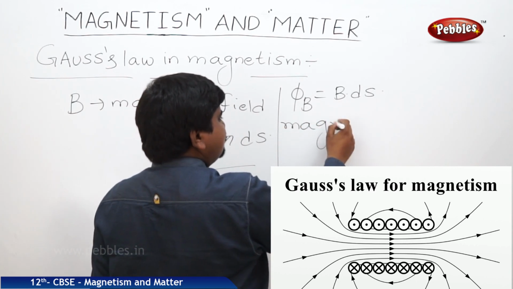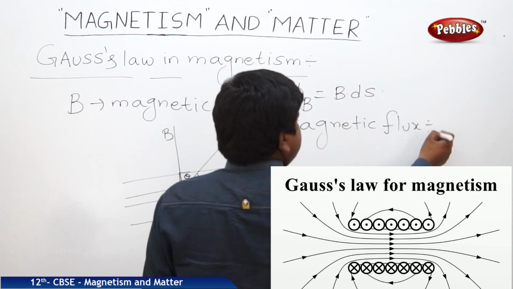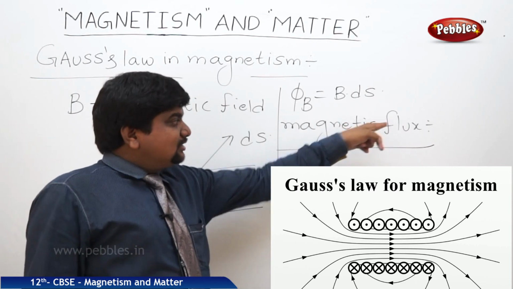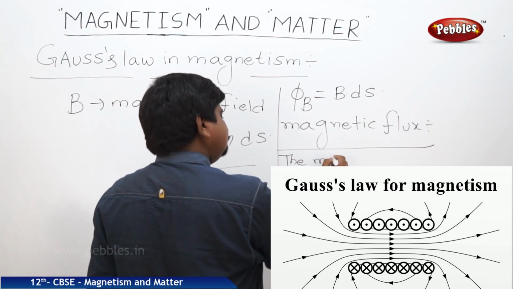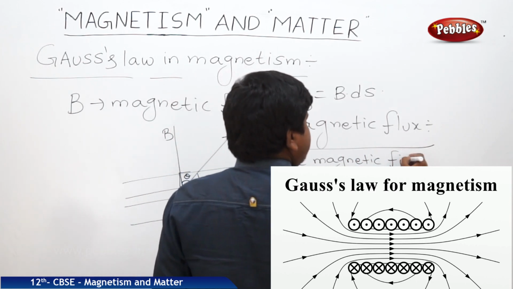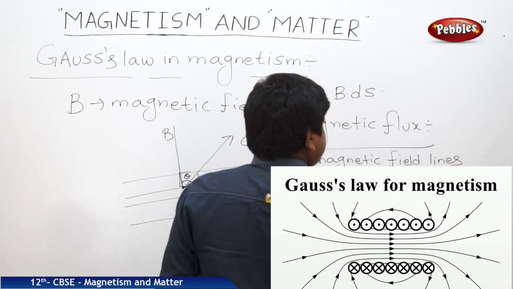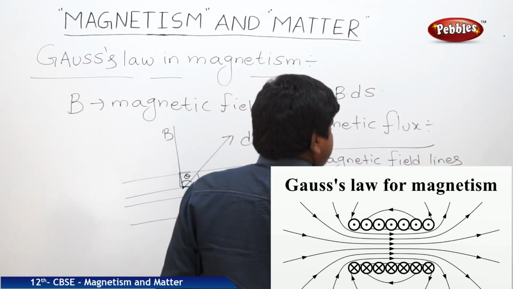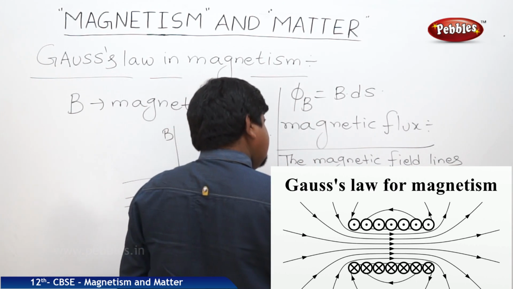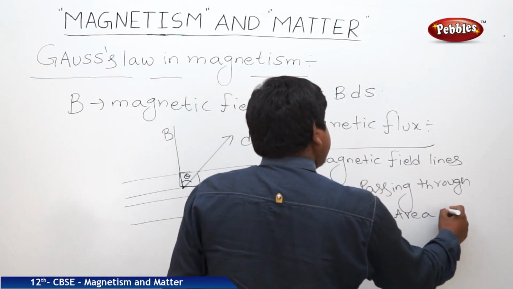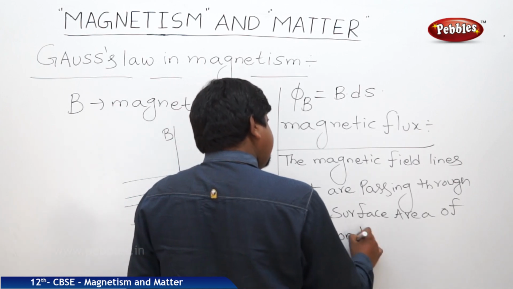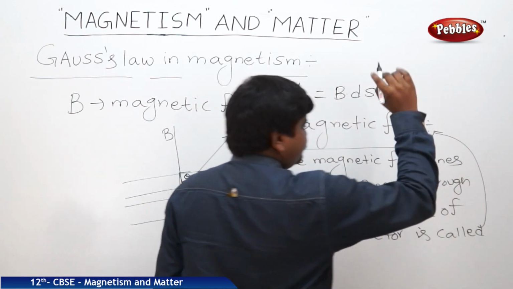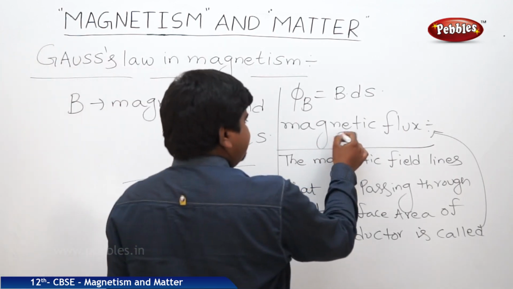What is magnetic flux first of all? Like electric flux, the number of magnetic field lines that are passing through unit surface area of the conductor or surface material is called magnetic flux. The symbol is phi B, as we mentioned earlier.